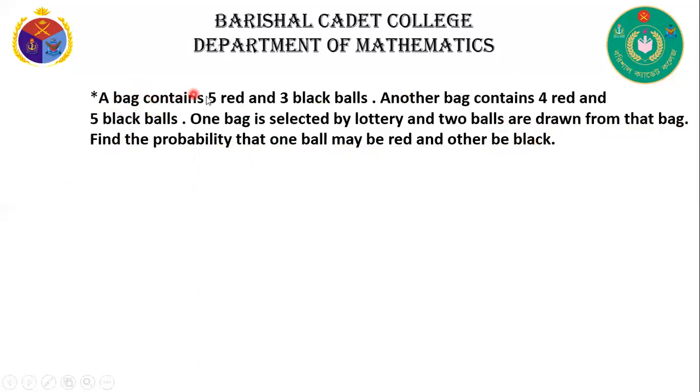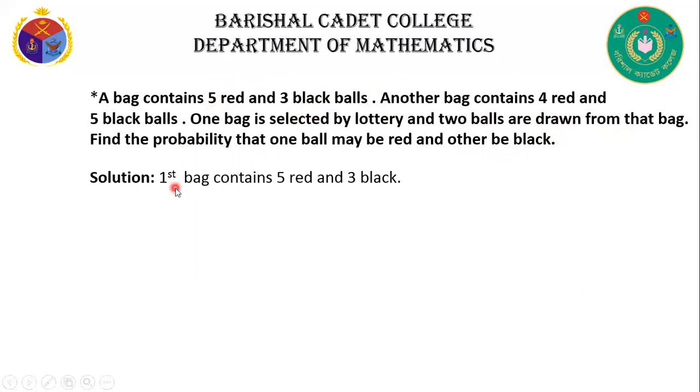Here a bag contains 5 red balls and 3 black balls, and another bag 4 red and 5 black. One bag is selected at random. Here there are two bags. Firstly, we select one bag, so the probability of one bag is 1 by 2. And 2 balls are drawn from that bag. Find the probability that one ball may be red and the other black.